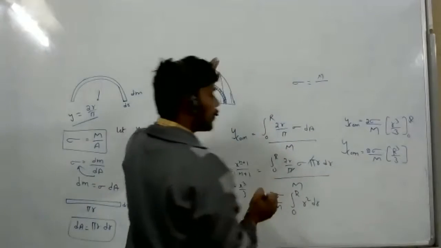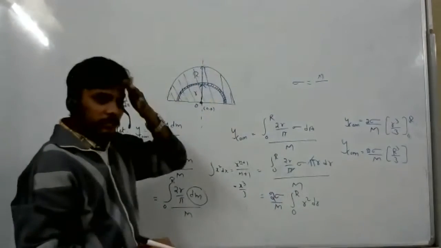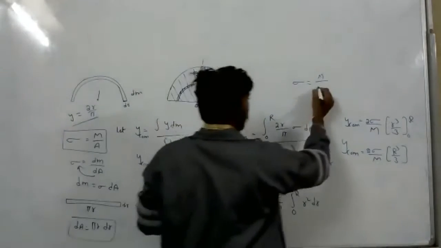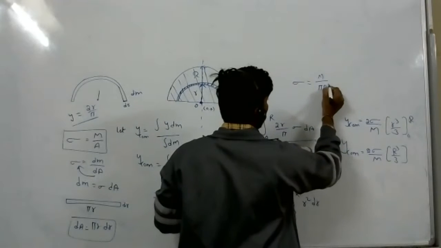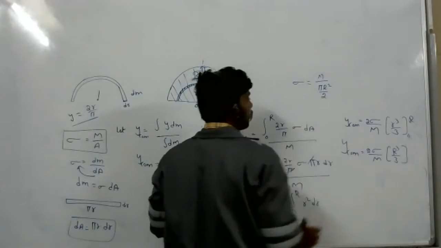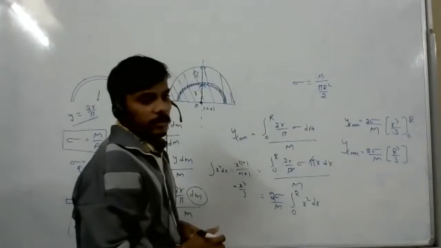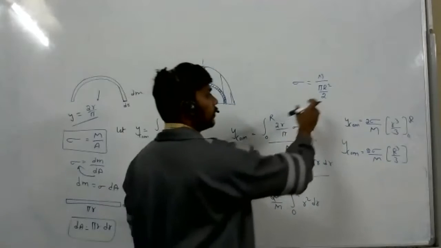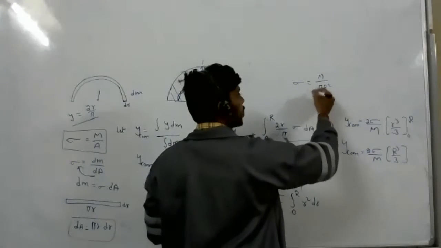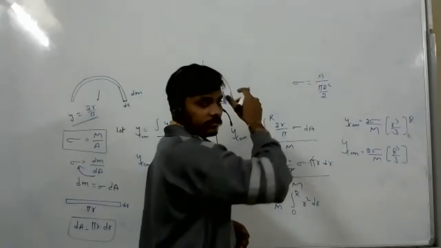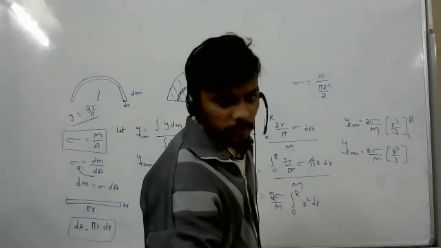What is the area of the semicircular disc? Pi r square by 2. Mass per area. Clear? Yes, sir.